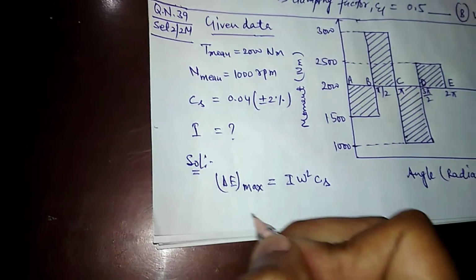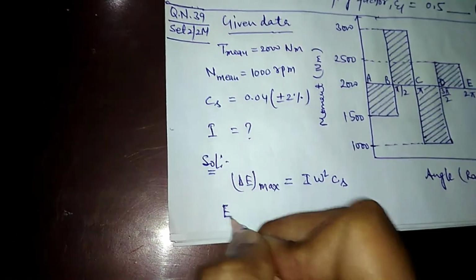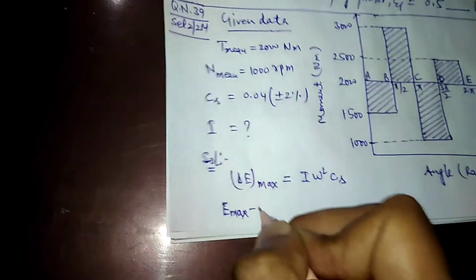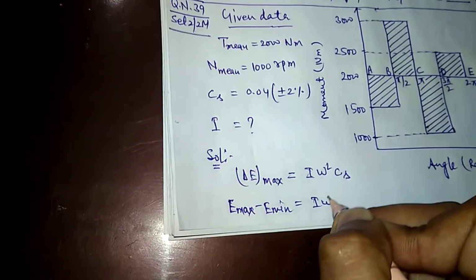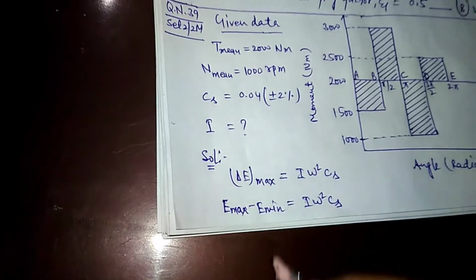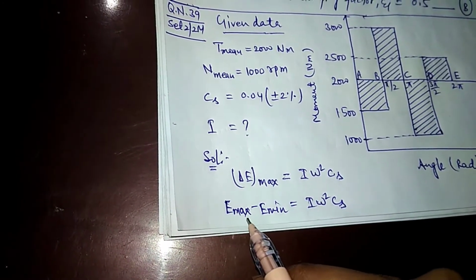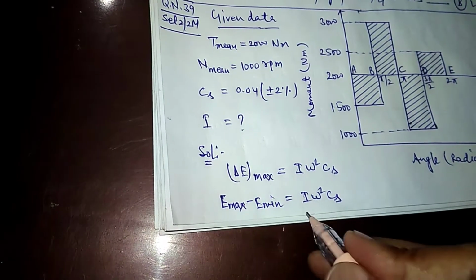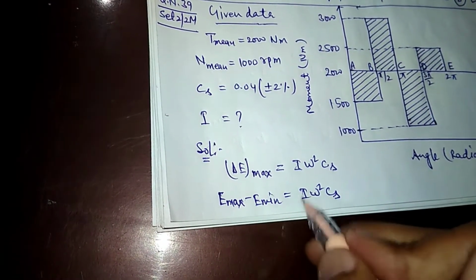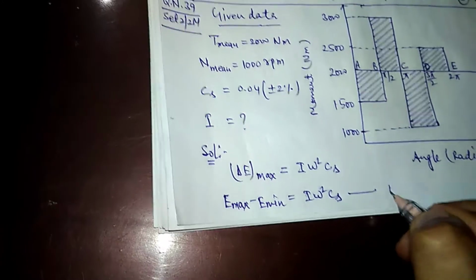Or delta E max can be written as E maximum minus E minimum, equal to I omega square Cs. E max is the maximum energy, E minimum is the minimum energy, and we have to calculate I. So this is equation first.